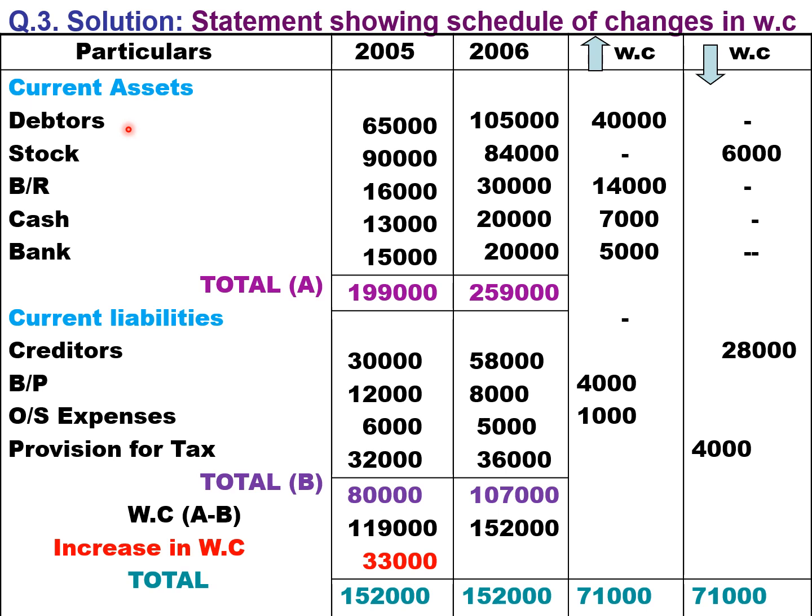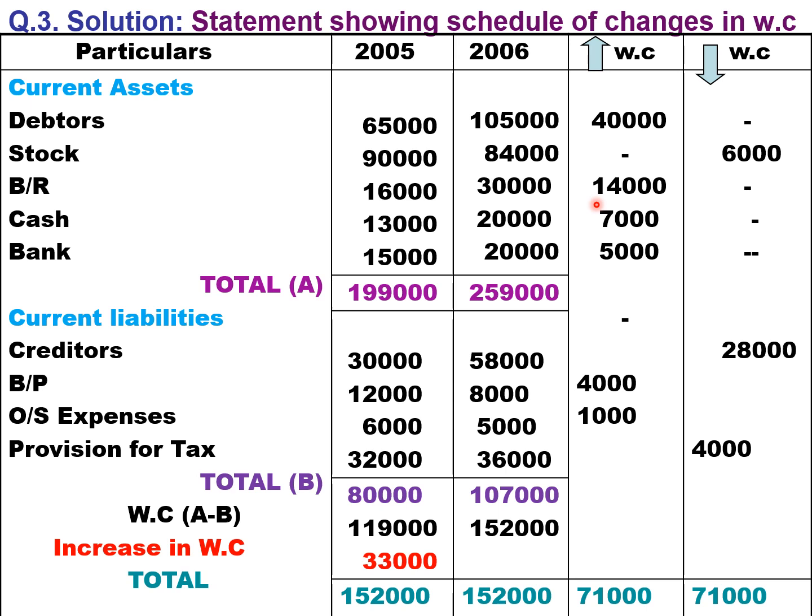So we have debtors last year 65, current year 45. There is an increase in debtor of 40,000. So increase in current asset will result in increase in working capital. Stock 90,000, 84,000. Decrease in stock will result in decrease in working capital. BR 16,000, 30,000. Increase 14,000.